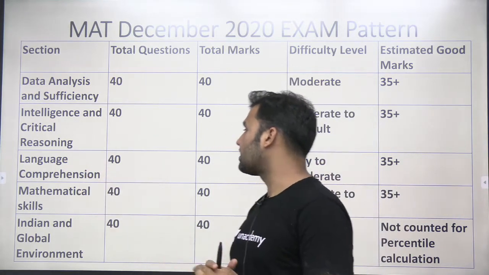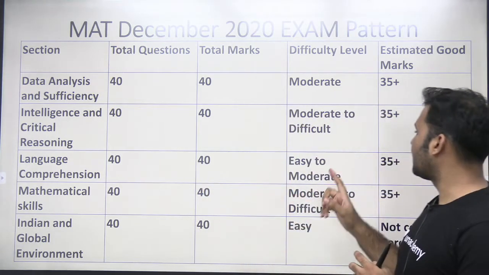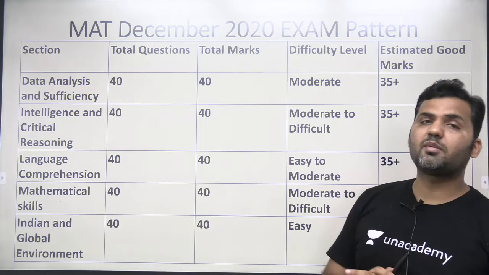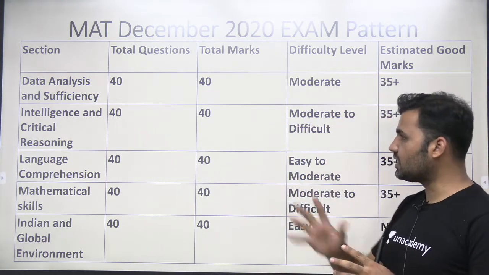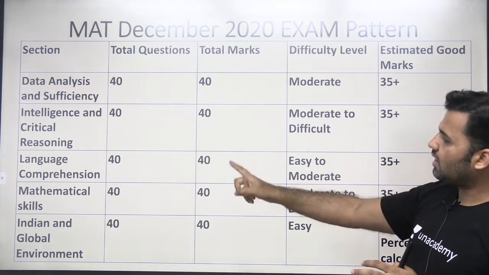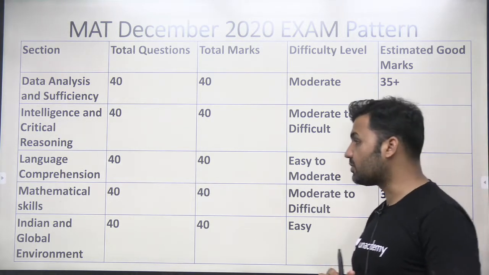Language comprehension, the third section, has a total of 40 questions for 40 marks. The level of difficulty is easy to moderate. In this section you will find most of the questions coming from grammar. There were 2 RCs last year in the MAT 2020. I'll give you the complete detail section-wise. Again, you should be attempting all the questions of language comprehension. If you can get 35 plus, that's quite a good attempt.